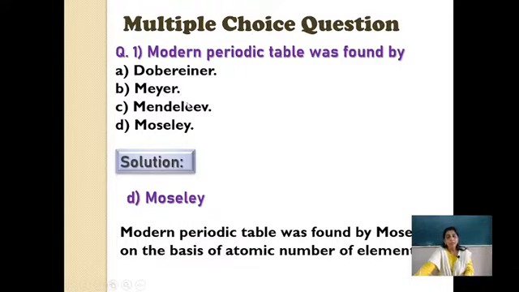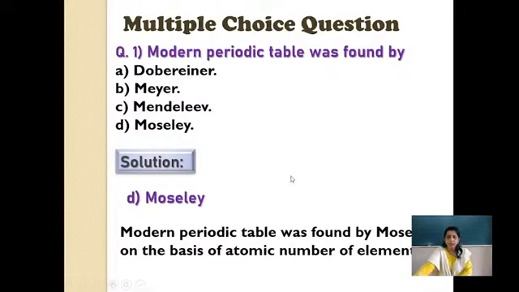But they both were completely unknown to each other. Mayer was working separately and Mendeleev was working separately. But as Mendeleev's work was completed first, this table is called Mendeleev's periodic table. But remember, Mayer was a scientist who first used the word periodic trend, and then the periodic trend was continued with this. So here the correct answer is Moseley.